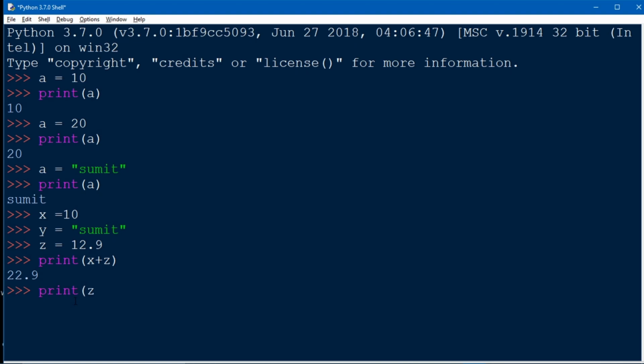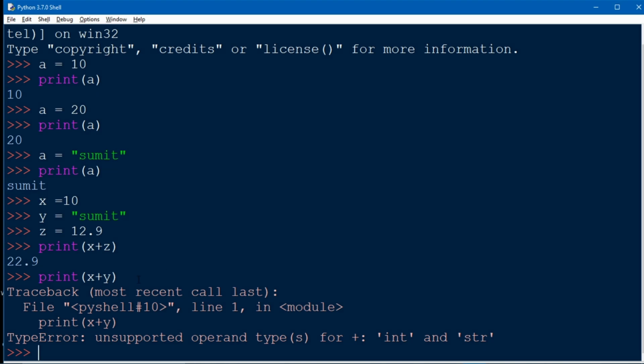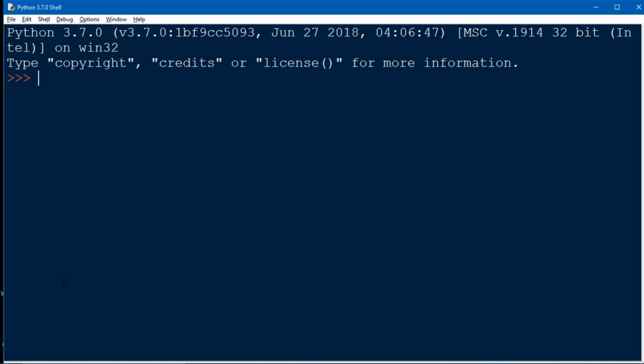Now we will add a string with an integer. Let's see what we will get in our output. Oops, we got an error. So in Python we can't add a string with an integer. Let's suppose someone tells you to add a number with your string, then what do we have to do? Take your number in double quotation marks.